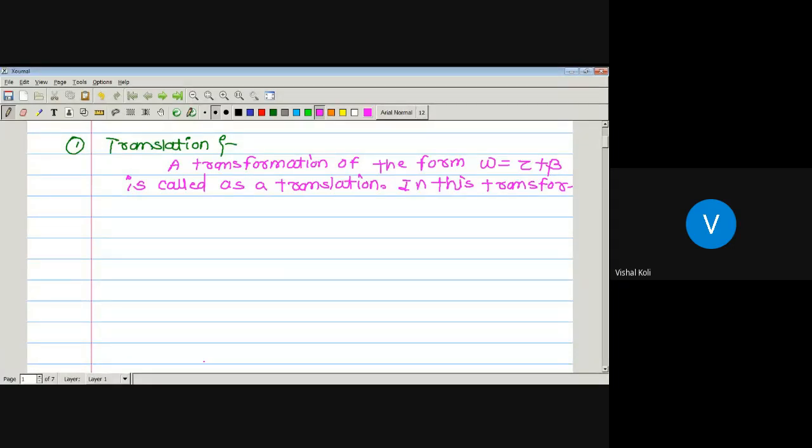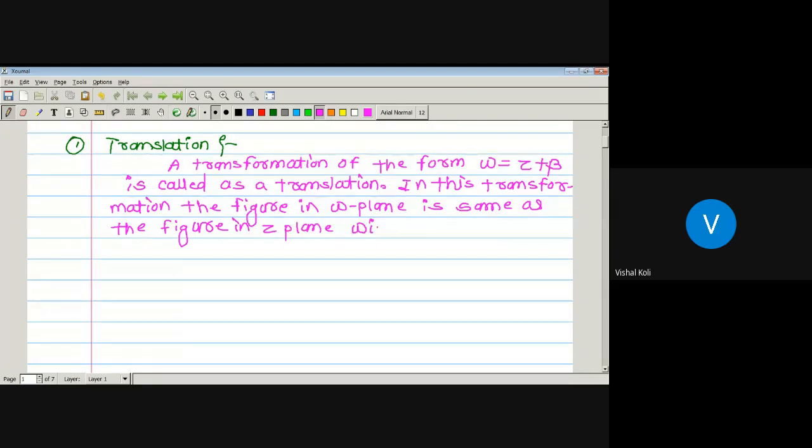So in this transformation, the figure in the W plane, that is the UV plane, is the same as the figure in the Z plane, that is the XY plane, but with a different origin.